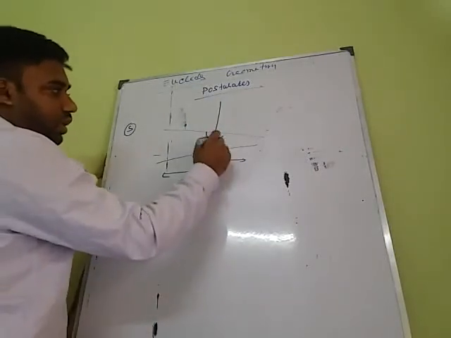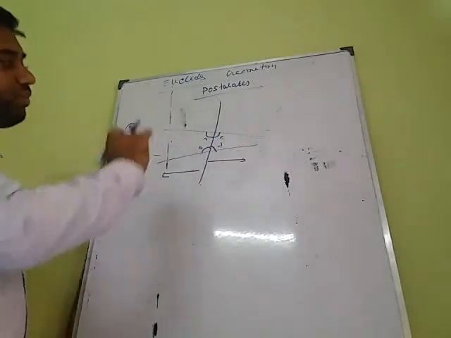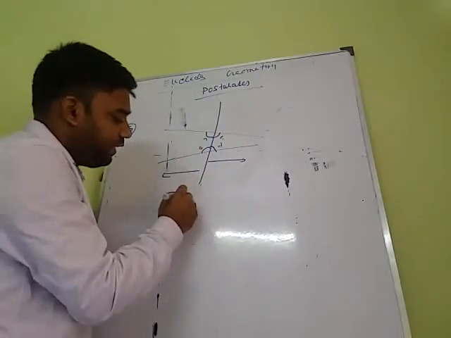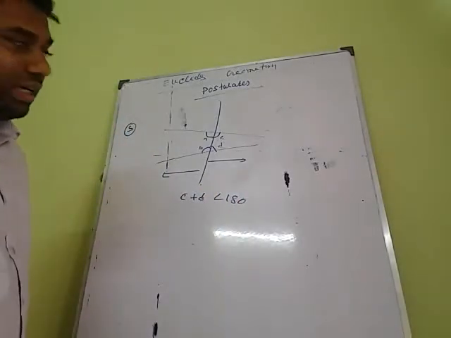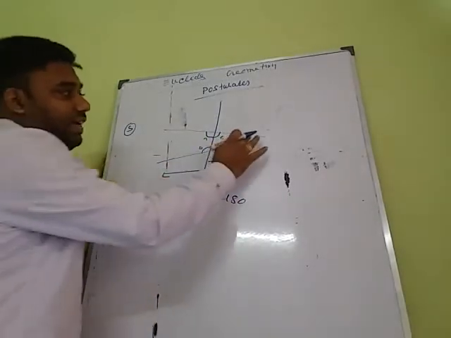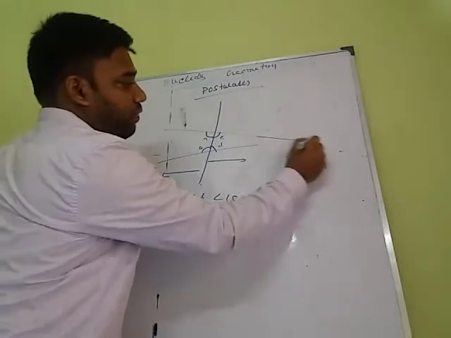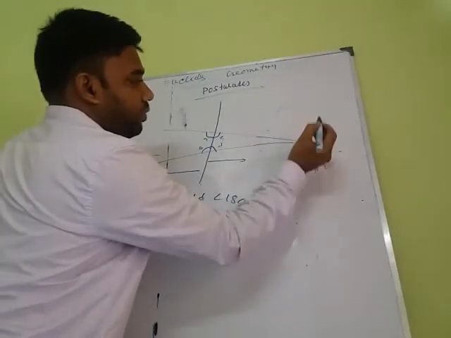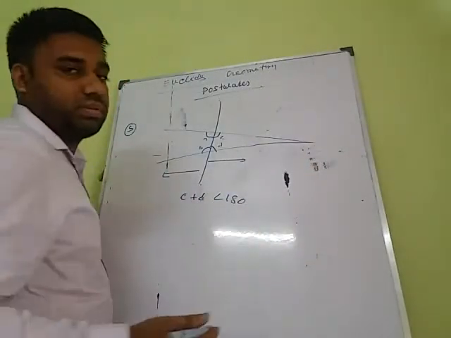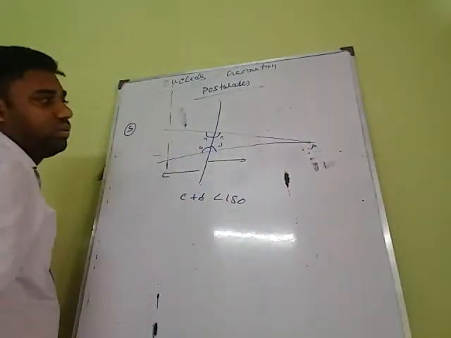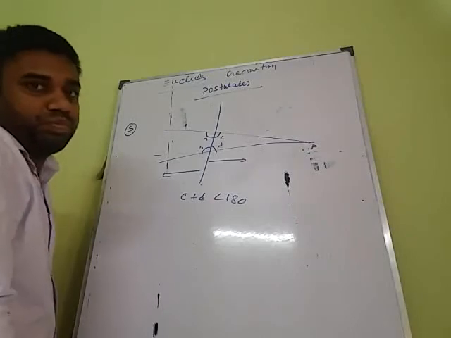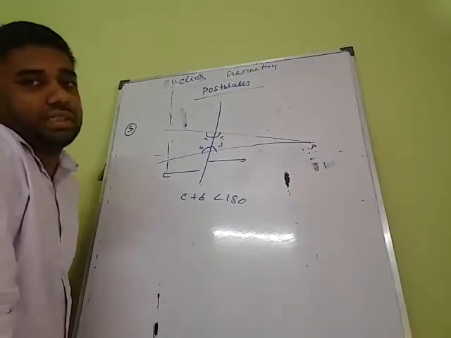By watching the figure, you can say that the sum of C and D must be less than 180 degrees. On that side, if I extend these two lines up to infinity, they will meet at a point B. That is the fifth postulate of Euclid.